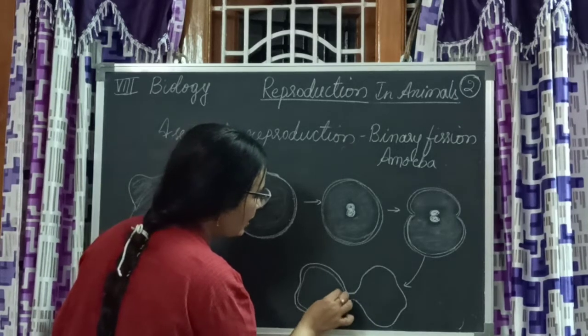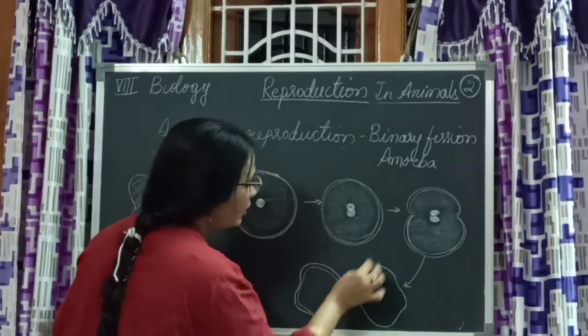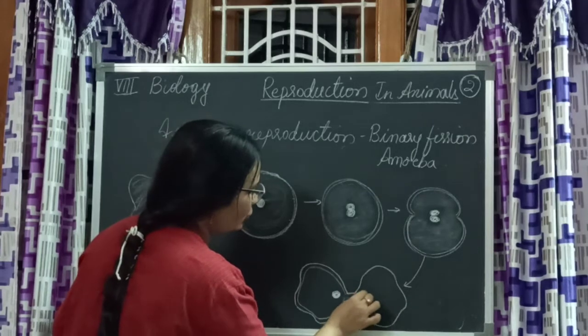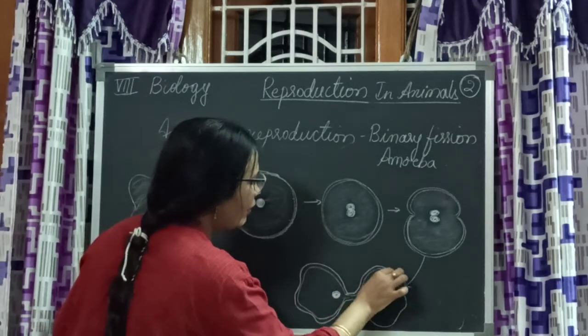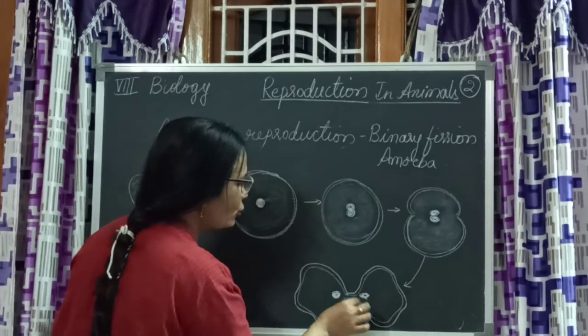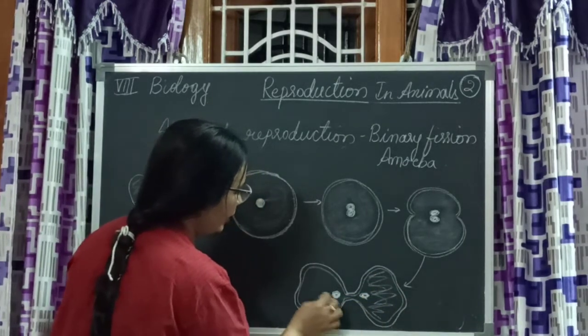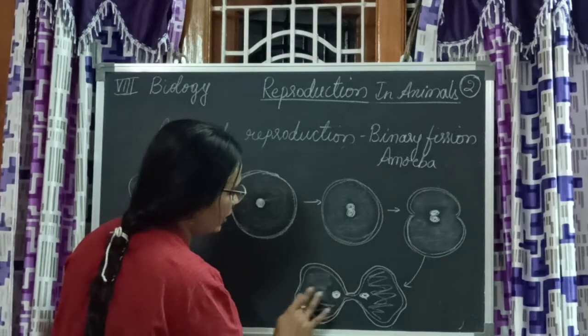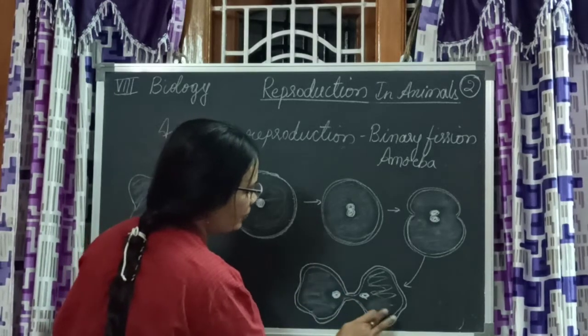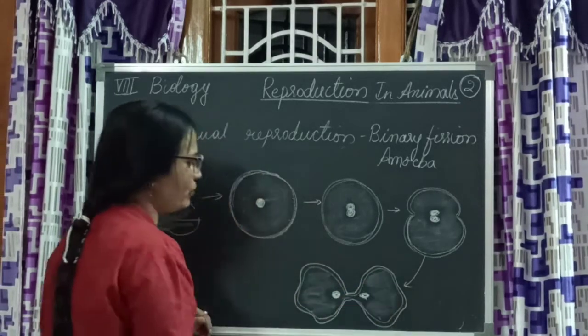Nucleus has divided. One nucleus and the other nucleus, it has divided itself into two organisms. But still there is a connection between them. Notice children. It's easy to draw, nothing to worry about.